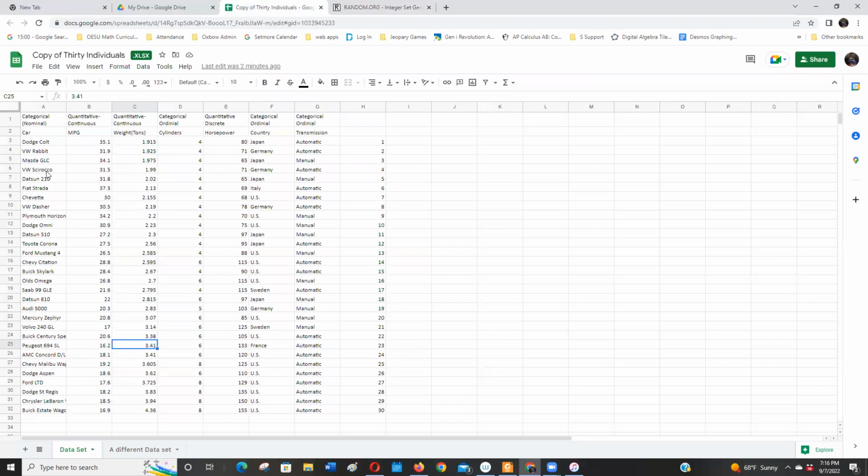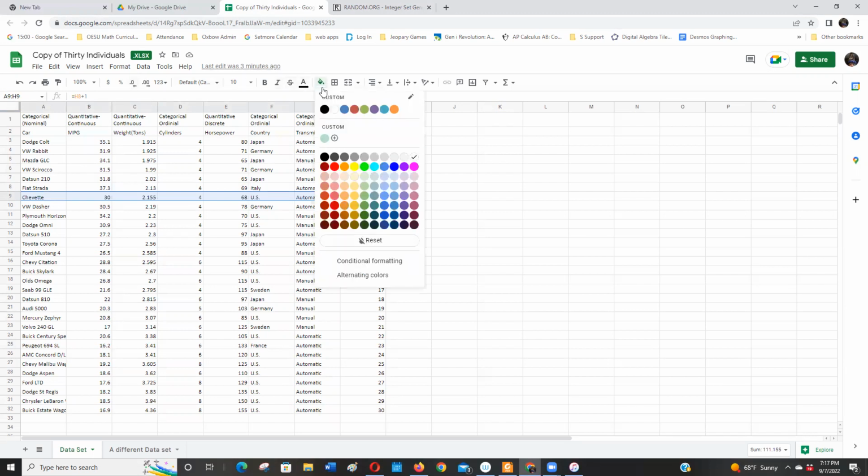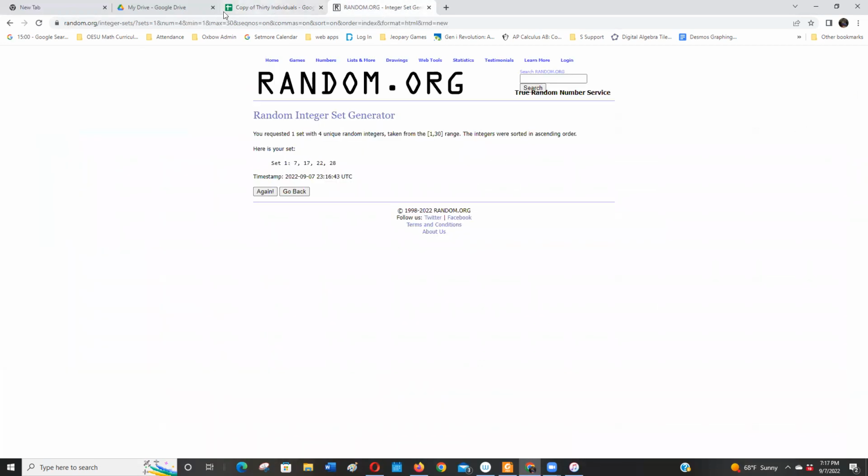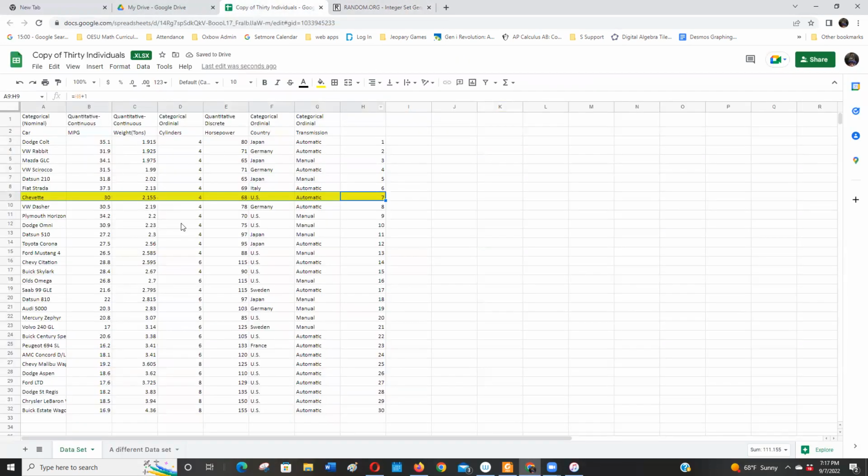So 7, let's see, where's my list here? Here's number 7. I'm going to sample that Chevette. I never really liked Chevettes. My wife had one, before I knew her. And what's the next one? 17.